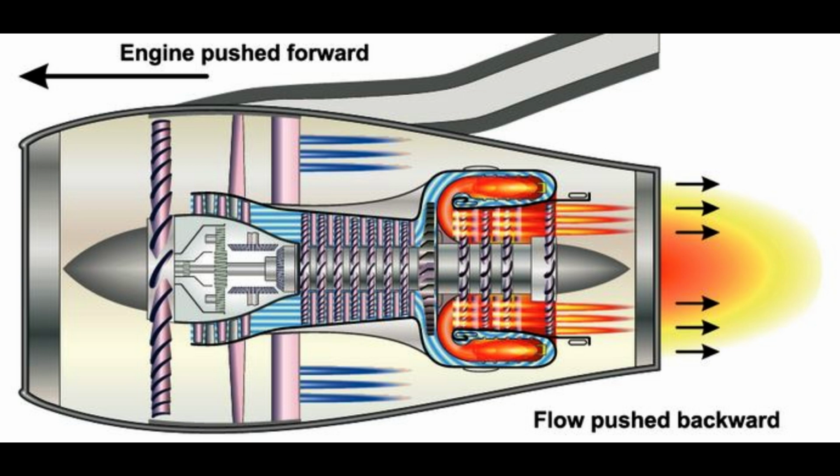When it's accelerated very quickly, thrust is created. Again, force is mass into acceleration. If you increase either of them, you are still going to get thrust. You can either increase the mass of your airflow, or you can increase the acceleration of the airflow. Either way, you get thrust, which counteracts drag. So in total, we have four forces. We have the weight, which is counteracted by lift, and we have drag, which is a byproduct of lift as well as the motion of the aircraft through the air, which is counteracted by thrust.